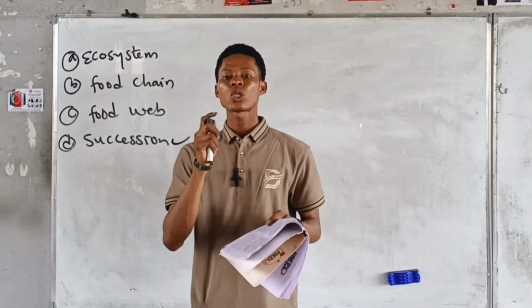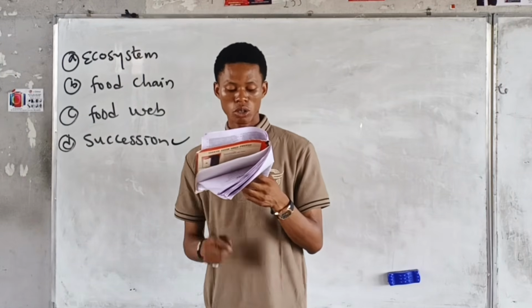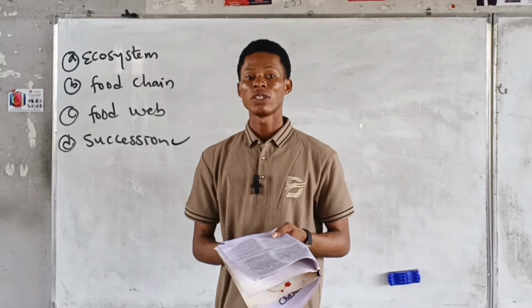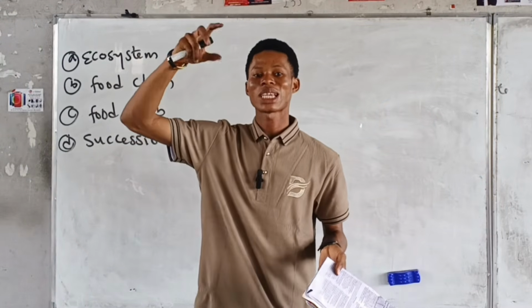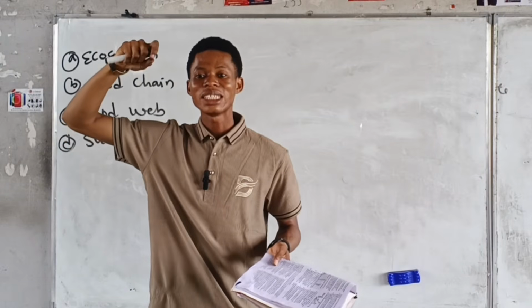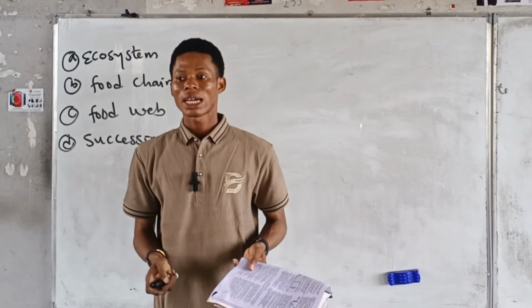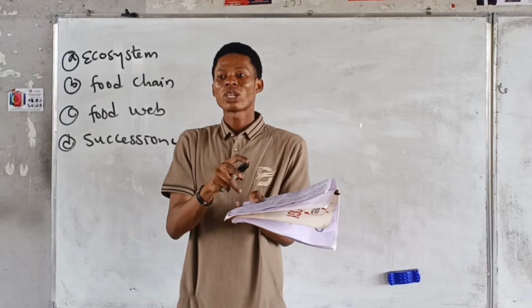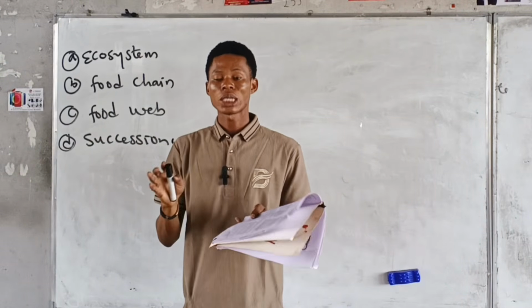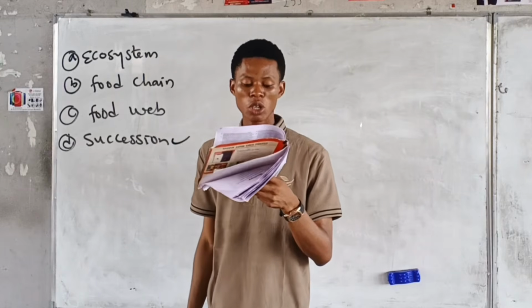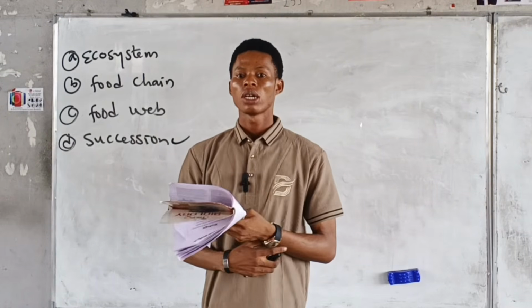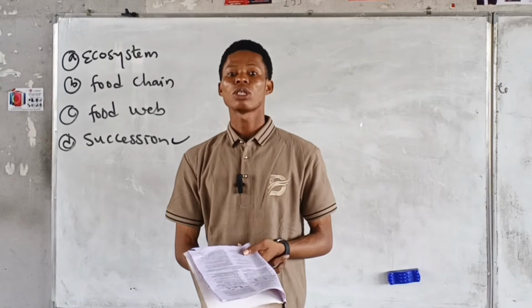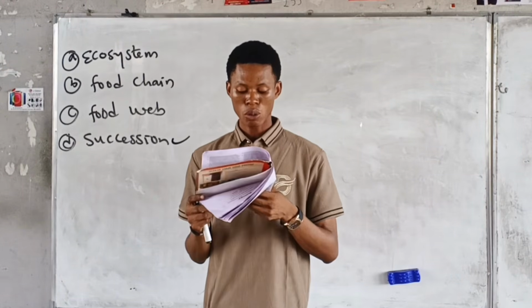All right, now always use the elimination method. Look at D: it is made up of tallest trees, whereas the climax stage is the final stage. When they say this is the climax of the story, it's the ending point, the most important point. Climax stage is the last stage in succession. It's also known as a stable community. D says it is made up of the tallest trees and the smallest animals. Tallest trees, we can agree, but smallest animals? What happened to the big animals? So that one is out.